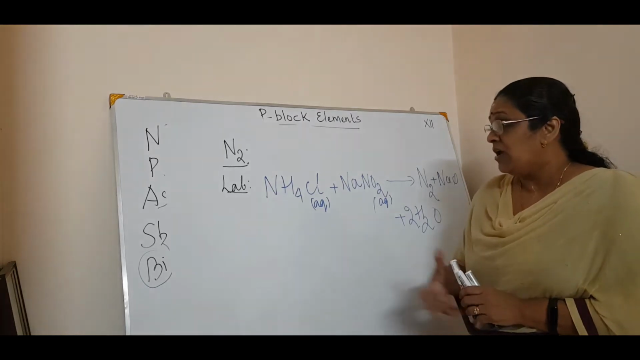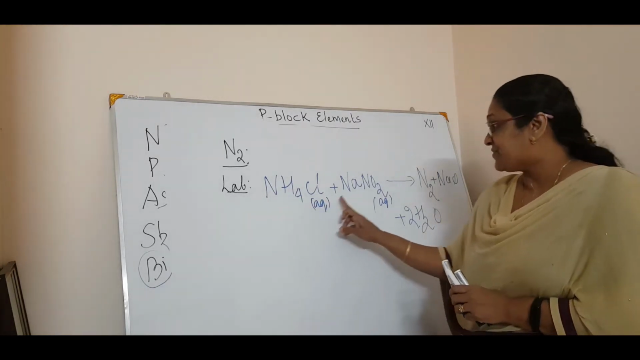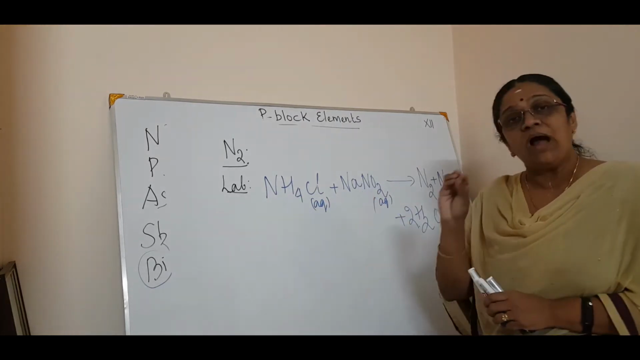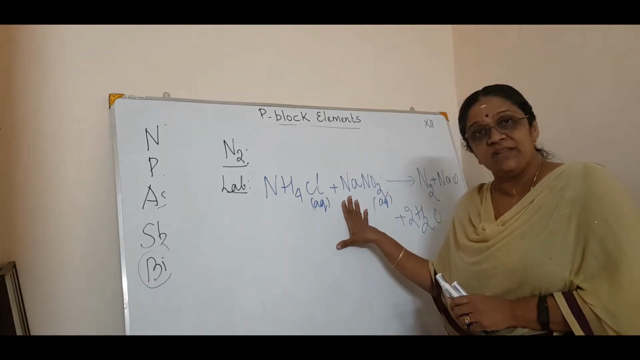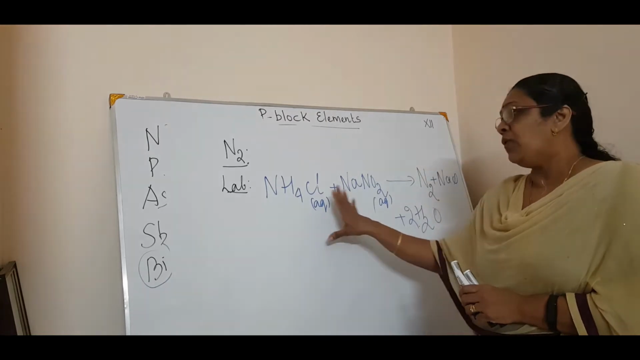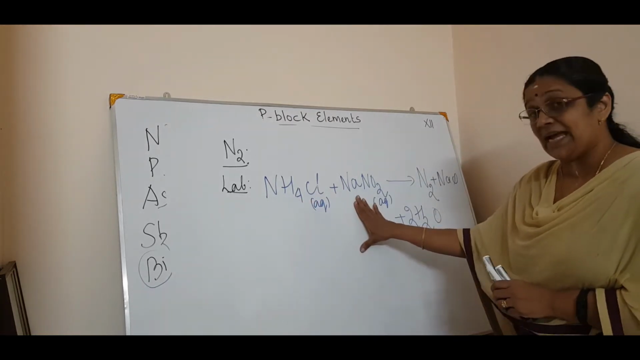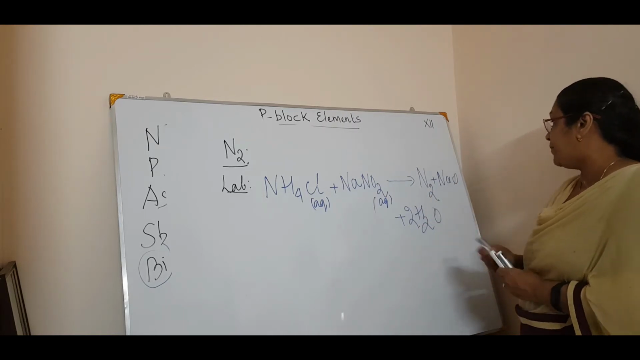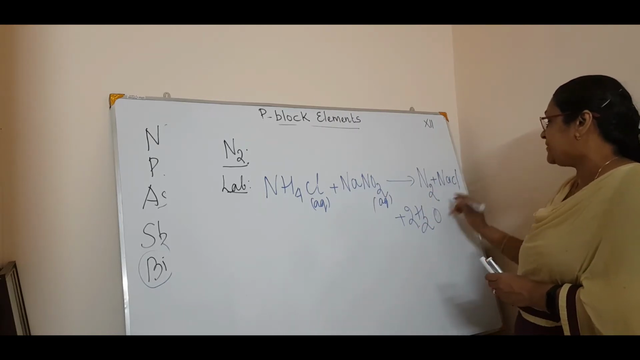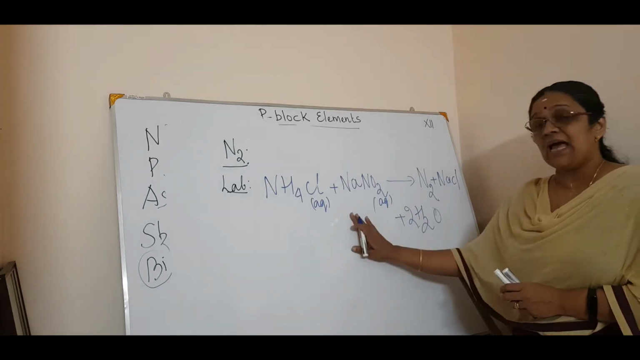Once more I will tell you, when ammonium chloride is treated with sodium nitrite, you have to study this by writing again and again. You have to be comfortable with all these equations, right? So ammonium chloride plus sodium nitrite gives nitrogen plus sodium chloride plus water. This is the lab preparation.